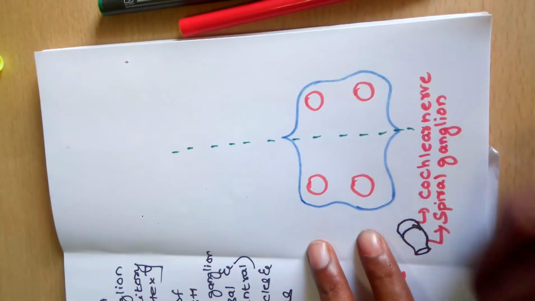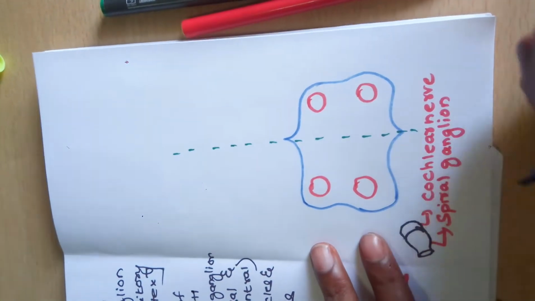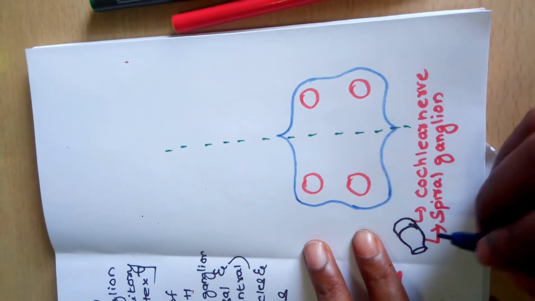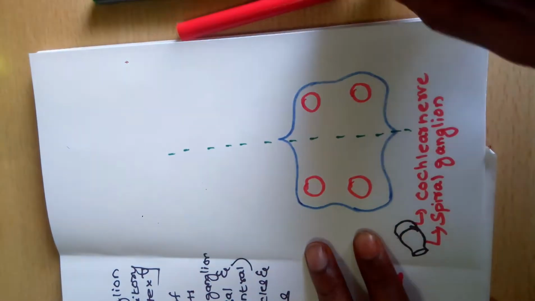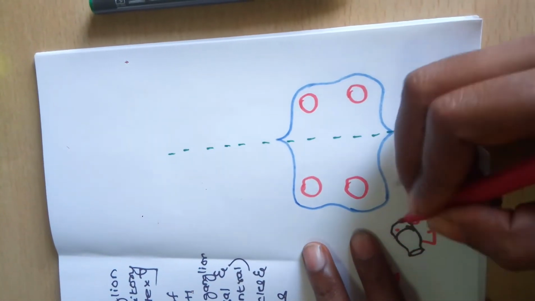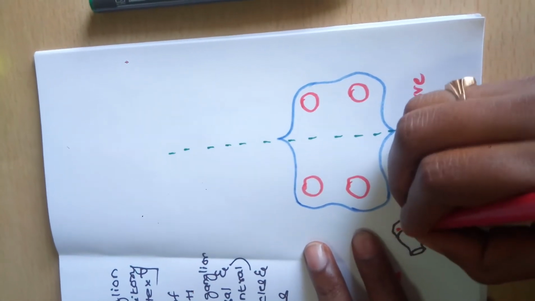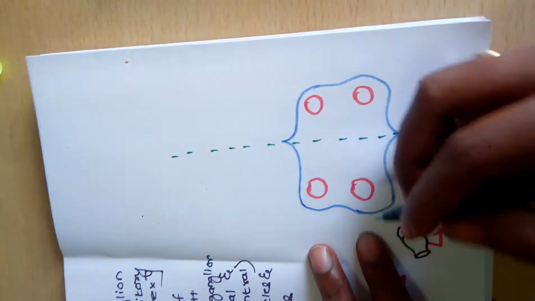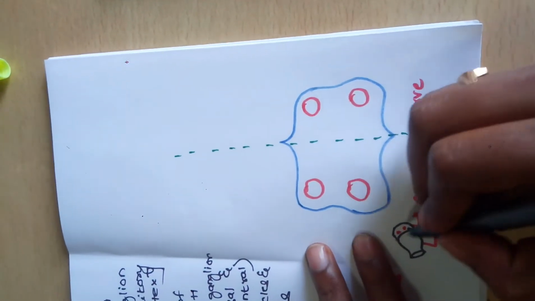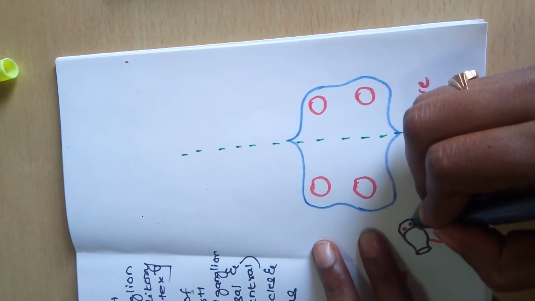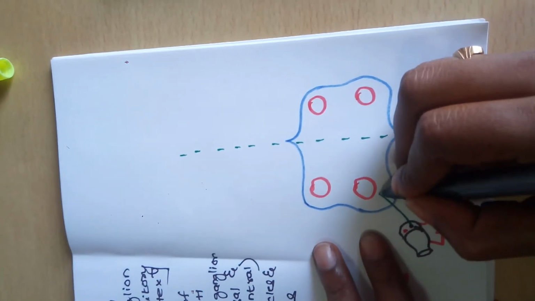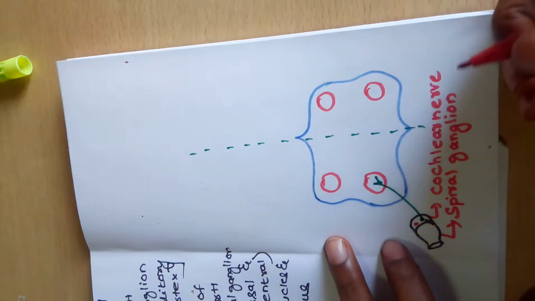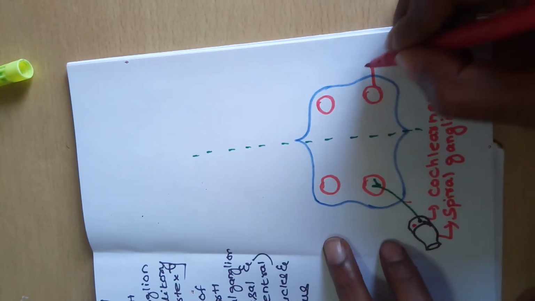Next, first order neuron arises from the spiral ganglion as two sets of fibers. These are the two sets of fibers. First set of fibers directly relays at the ventral nucleus, as I already told.